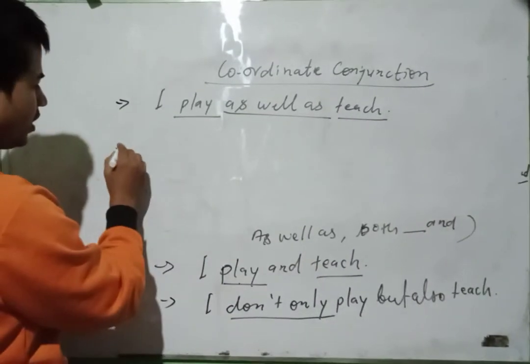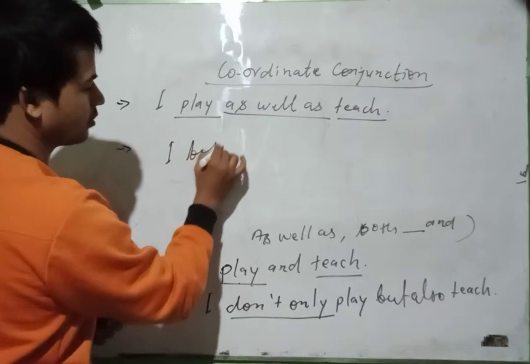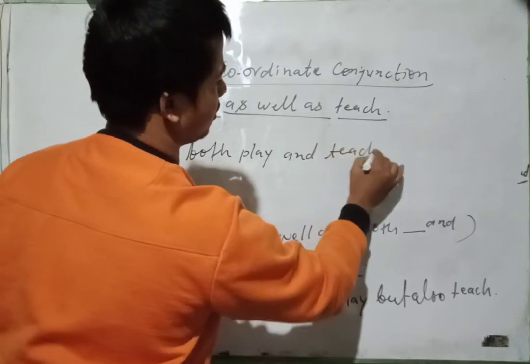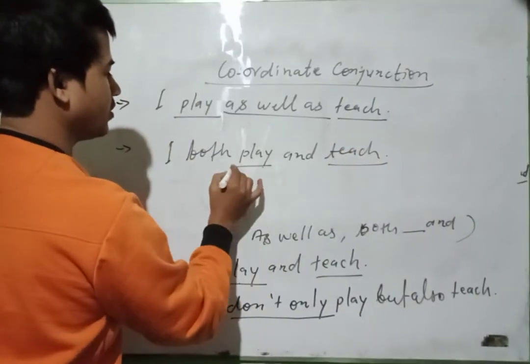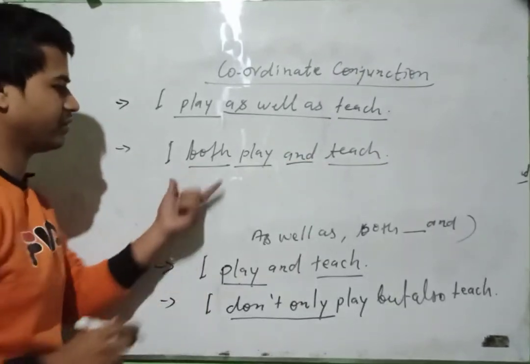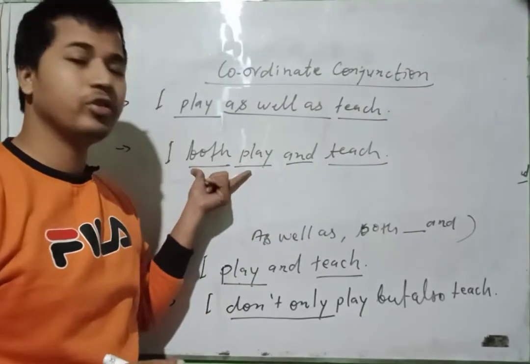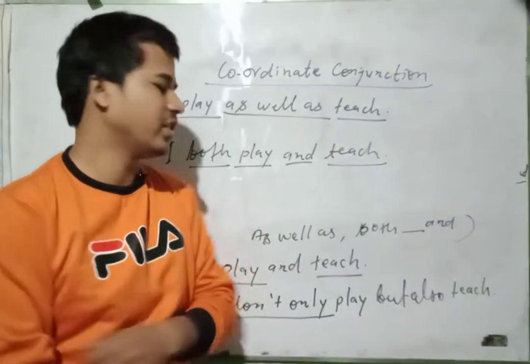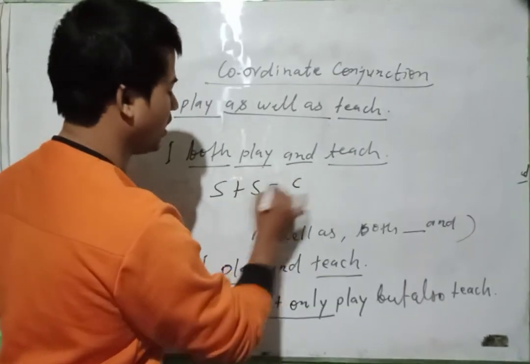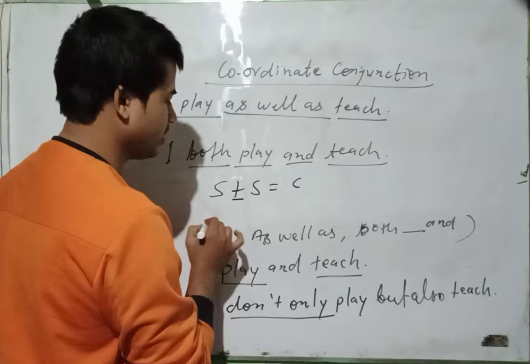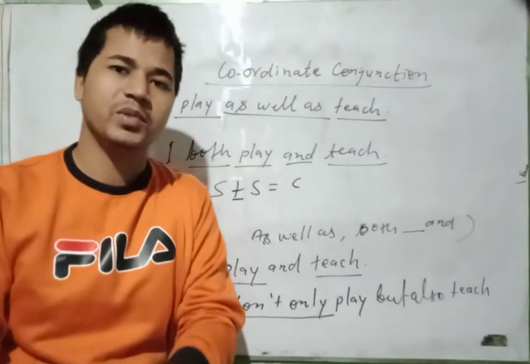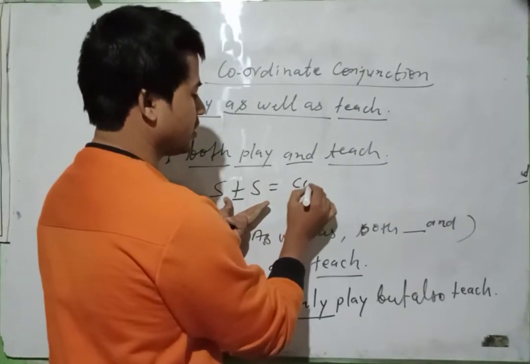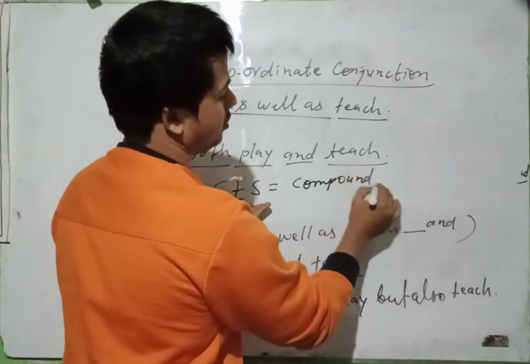Okay. Next we have "I both play and teach." It is the last, meaning two words and the last part of this addition, "both and." I do both play and teach. In this way we can say that they are two simple sentences, and we have used this addition in the form of "and," "not only but also," "both and," "as well as." So it combines two sentences and makes a compound sentence.